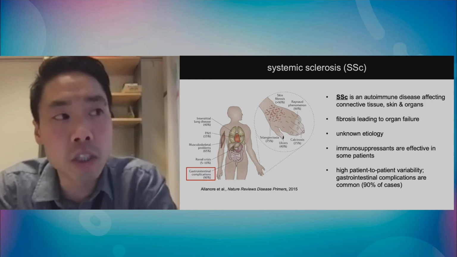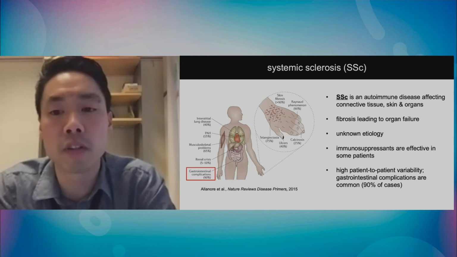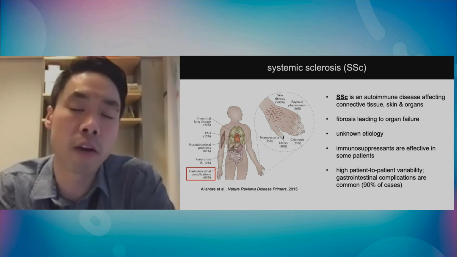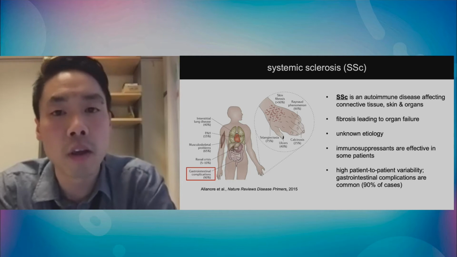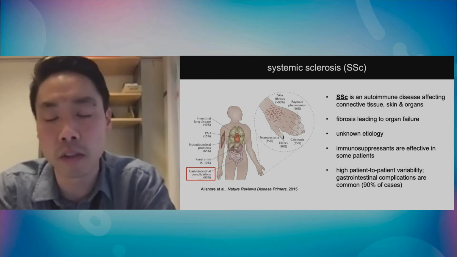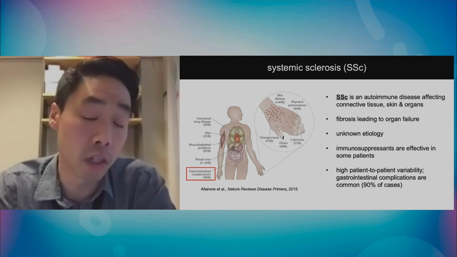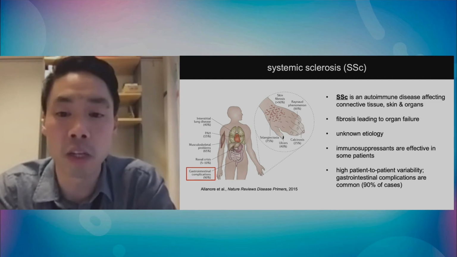The etiology is unknown. However, in some patients, immunosuppressants are effective, and this points towards the fact this may be an autoimmune disease. In addition to immunosuppression being effective, we also see the expansion or appearance of autoantibodies that are specific for these types of patients.